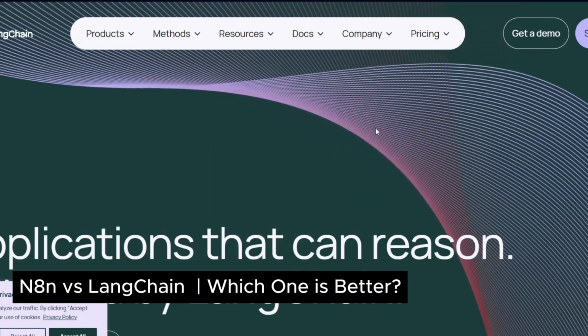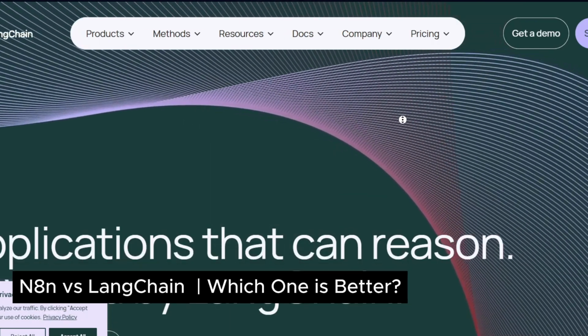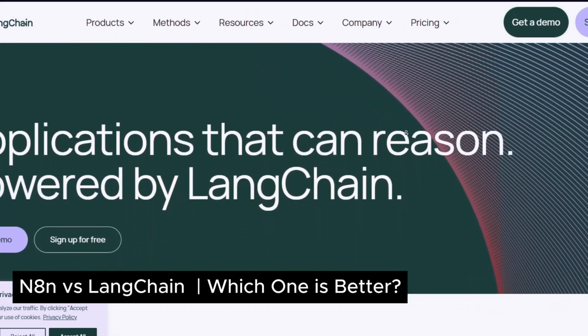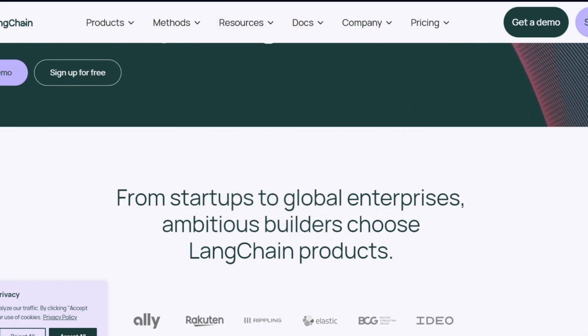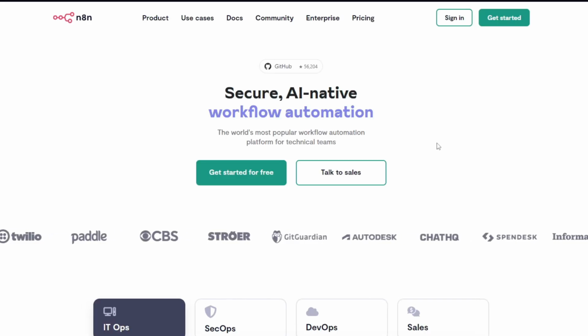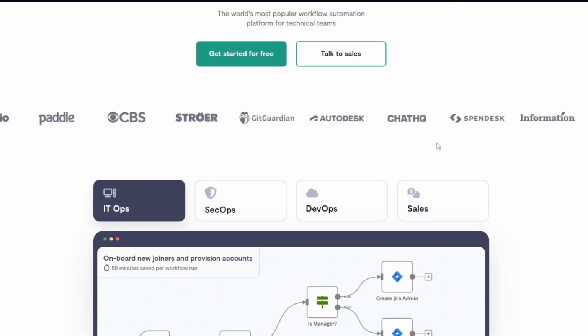N8n versus LangChain, which one is better? Today, we're comparing N8n and LangChain to see which tool fits your needs. Now, let's discuss N8n right here. It is a no-code workflow automation platform.